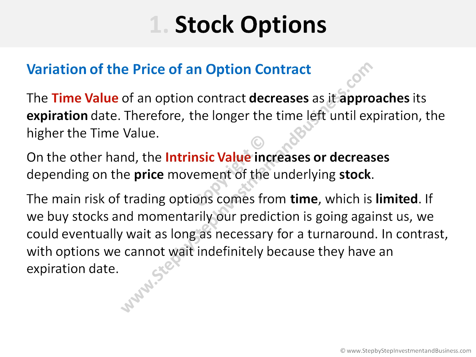Now, let's see how the price of an option contract varies. The time value of an option contract decreases as it approaches its expiration date. Therefore, the longer the time left until expiration, the higher the time value. On the other hand, the intrinsic value increases or decreases depending on the price movement of the underlying stock.